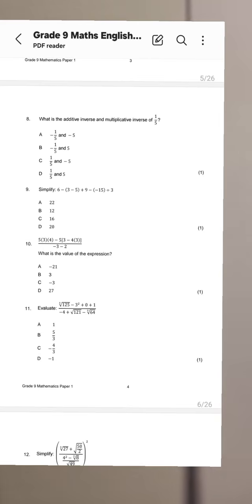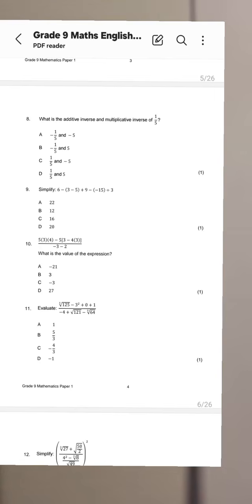Multiplicative inverse is the number that you would multiply with 1/5 so that you get 1. So I repeat, additive inverse is the number that you would add or subtract to 1/5 to get 0. Multiplicative inverse is the number that you would multiply to 1/5 to get 1.